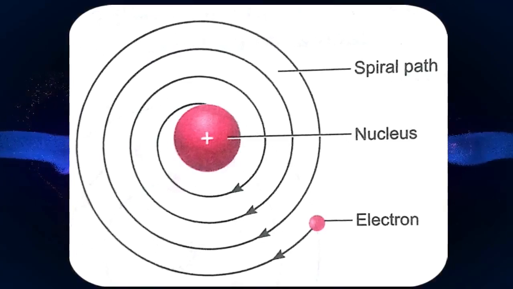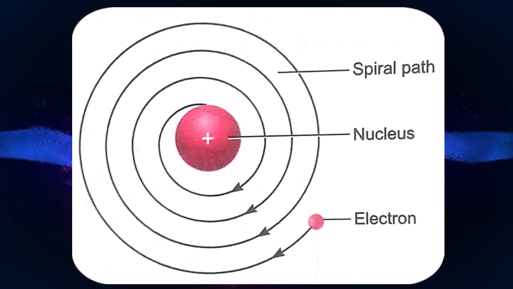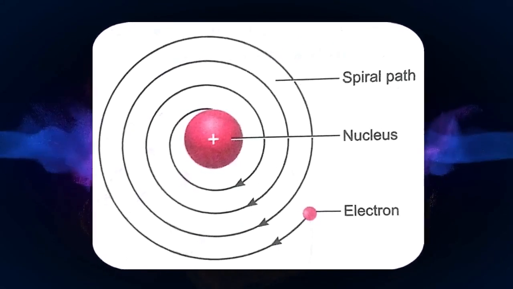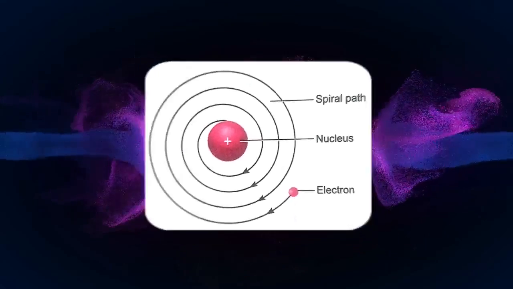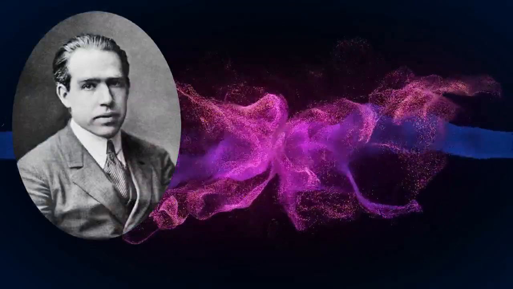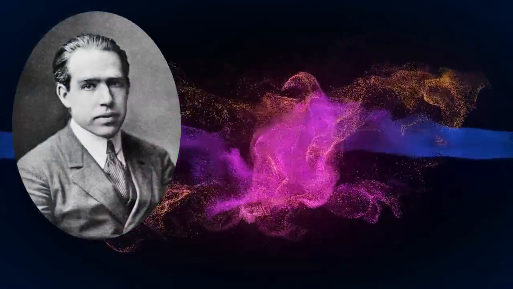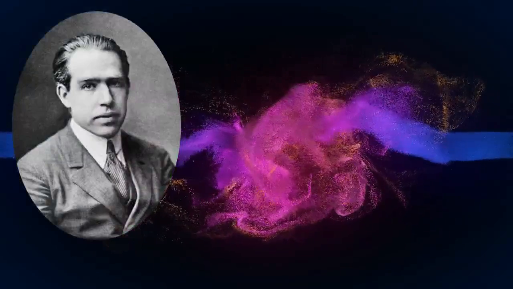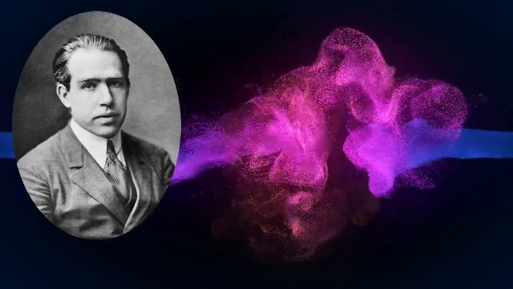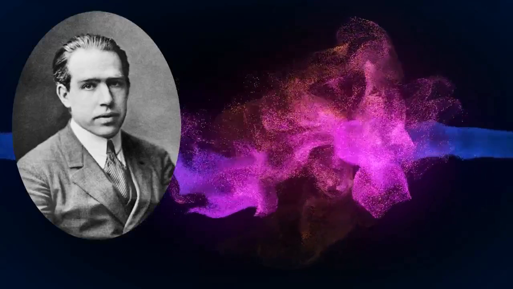Whatever drawbacks were there for Rutherford's atomic model were cleared in the next model by another scientist named Niels Bohr. Now Bohr was born in 1885. Bohr explained clearly in his theory the atoms and their concepts by using a term called stationary orbits.